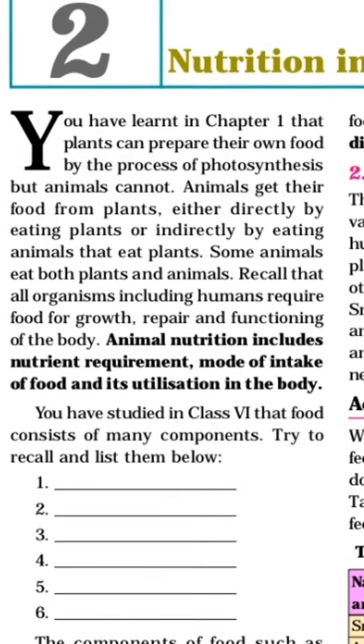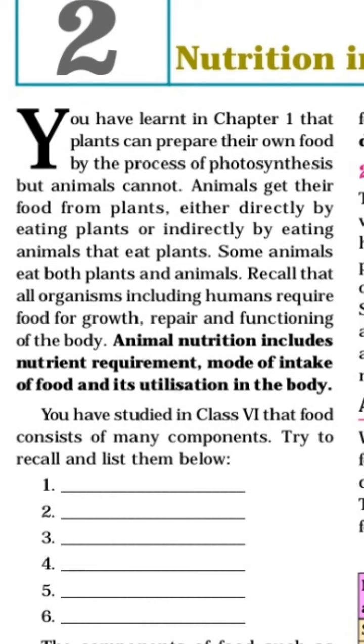You have learned in chapter one that plants can prepare their own food by the process of photosynthesis, but animals cannot. We are aware of that. In the first chapter we learned that only plants can make their own food by photosynthesis. Animals cannot make their own food. Animals get their food from plants either directly by eating plants or indirectly by eating animals that eat plants.